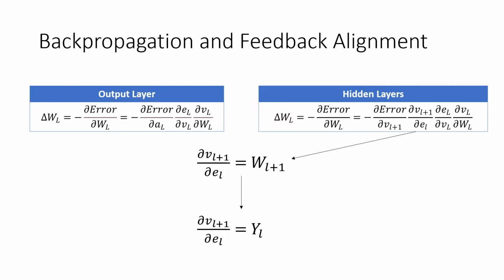But Y doesn't need to have the exact same value as W, it just needs to have the same sign. Though the signal may be of different magnitudes, as long as the weights still adjust in the correct direction, learning still occurs. Feedback alignment approximates the performance of backpropagation through attributing random frozen values to Y. The feed-forward weights in this model adapt to send meaningful error signals through Y, thus allowing learning to occur.